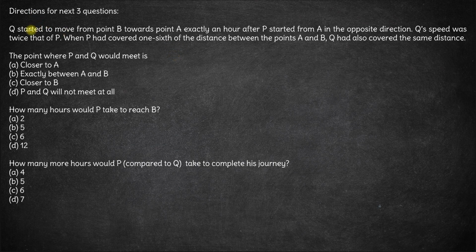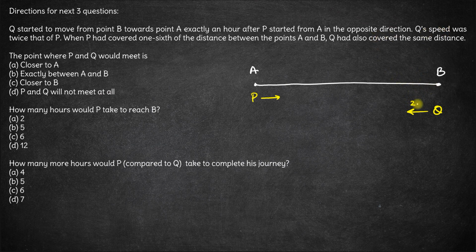Hi, in this question we are given that Q started to move from point B towards A. So we have 2 points effectively here, point A and point B. First of all, Q started to move from point B towards A exactly 1 hour after P started from A. So P started from A towards B, Q started from B towards A 1 hour after P. Okay, fine. Q's speed was twice that of P.